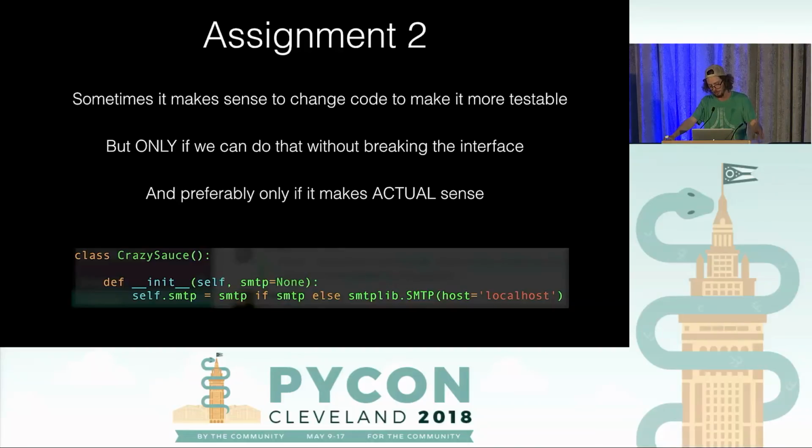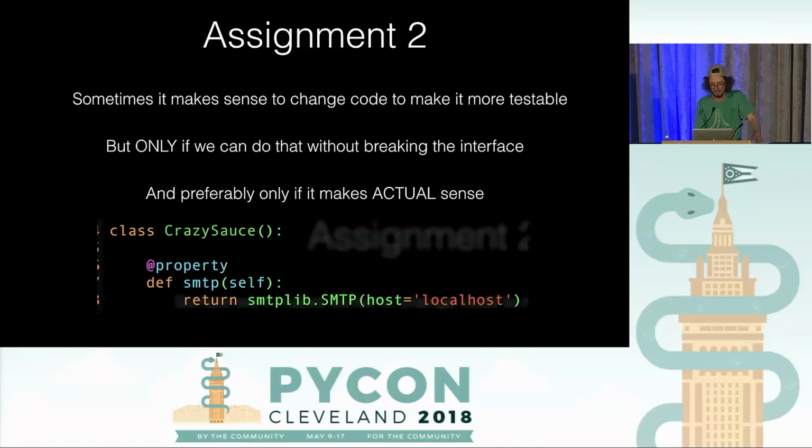So as an example, here's an approach where we could pass SMTP in as an optional argument. This kind of makes sense in the real world too, because maybe we don't want to use the default SMTP object. Maybe we want to pass our own. So that'll make it more testable, and it makes it a little more user-friendly as well. And here's another approach we could take. We could use a property instead, so that only gets called when something tries to use SMTP, not when we instantiate the class. That'll make it easier to mock and to patch.